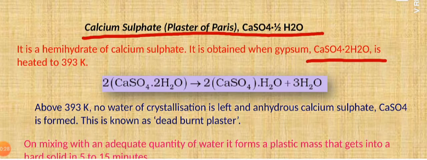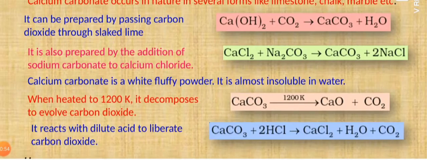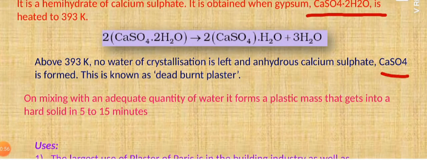Now there is again a very interesting and important reaction. Calcium sulfate dihydrate, that is gypsum, upon heating below 393 Kelvin temperature, will form calcium sulfate hemihydrate and water will be lost. If you heat it above 393 Kelvin, all the water of crystallization is lost and we get anhydrous calcium sulfate. And this anhydrous calcium sulfate is known as dead burnt plaster.